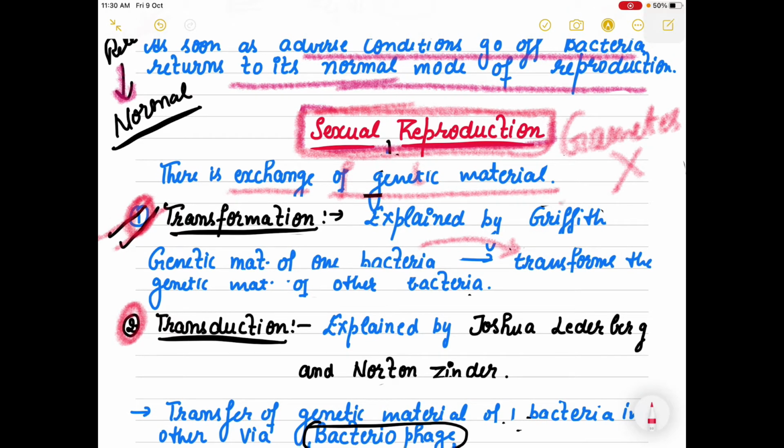Like Griffith, there was a scientist called Griffith. He explained the process of transformation.